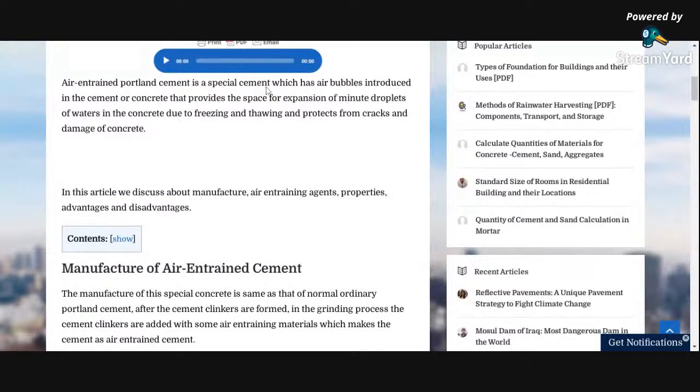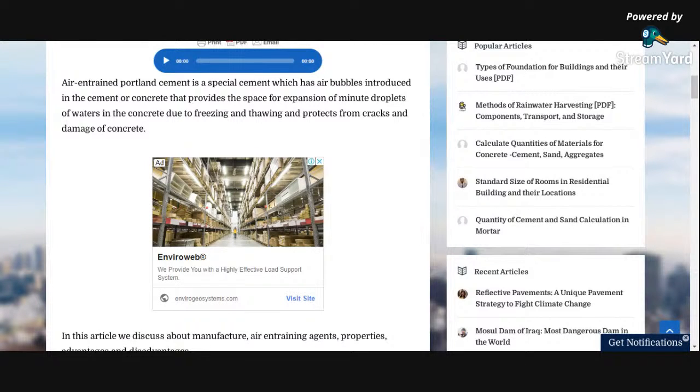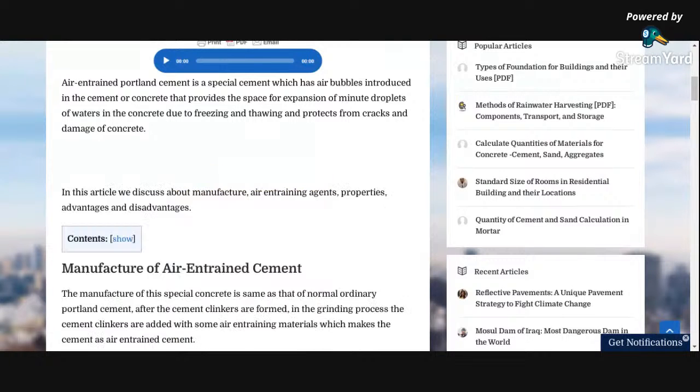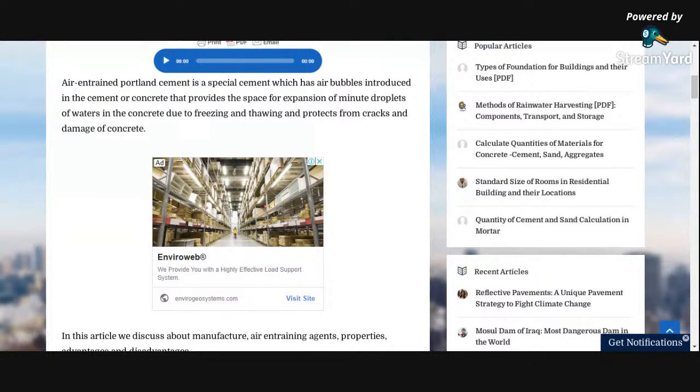Air entrained Portland cement is a special type of cement in which we inject some air bubbles by using some chemicals. For what purpose? It will protect us in environments subjected to thawing and freezing. When there is a change in temperature, there is thawing and freezing, and because of that, volumetric expansion of the cement occurs. In order to avoid that, we entrain or inject air bubbles into the cement. That is the purpose.